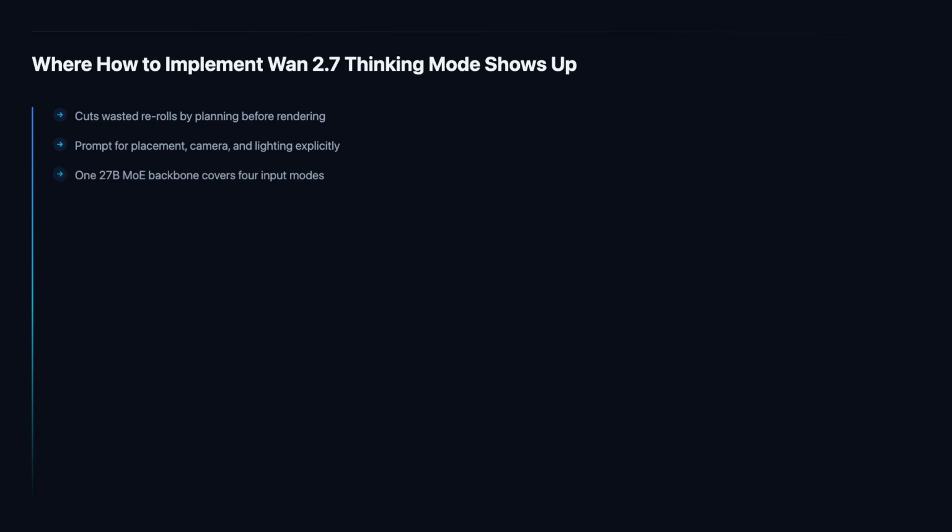The same 27 billion parameter mixture of experts backbone handles text to video, image to video, reference to video with voice cloning, and instruction-based editing. We can switch modes without changing models, keeping reference to video voice cloning consistent across a project. Wan 2.7 is available via API, reportedly from around 10 cents per second, and according to several sources, the weights are also published under Apache 2.0. We budget thinking mode for shots where consistency matters most.